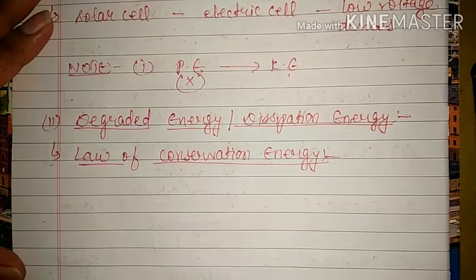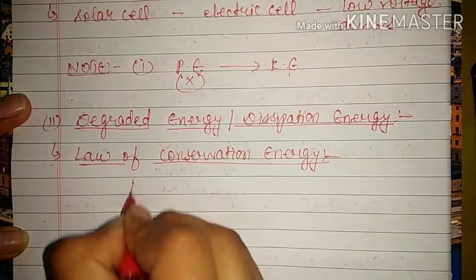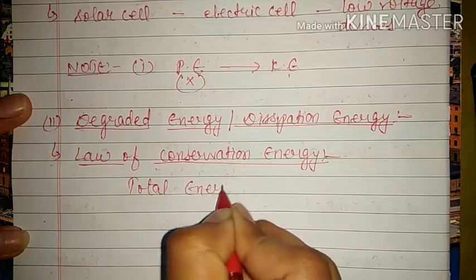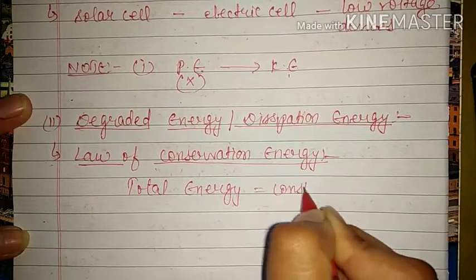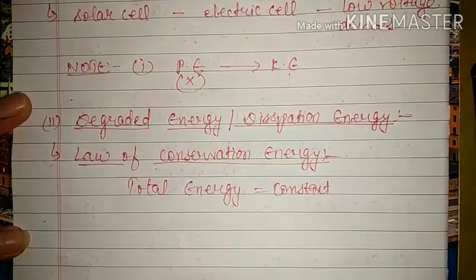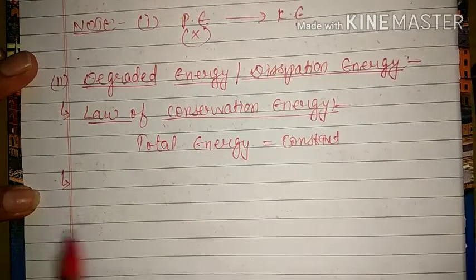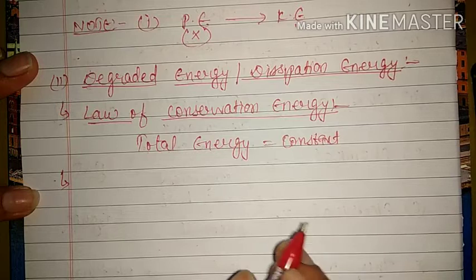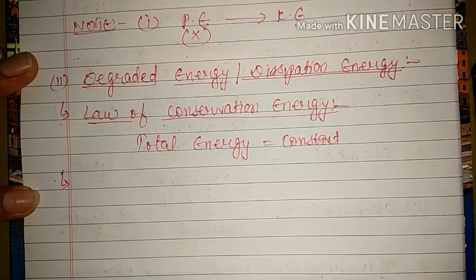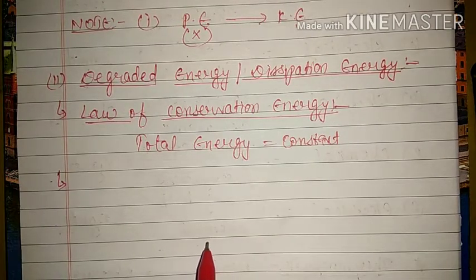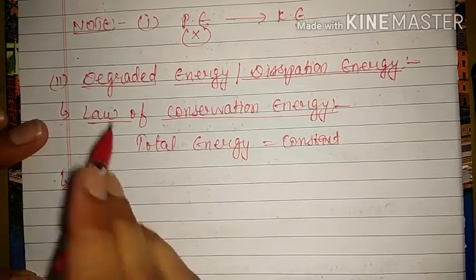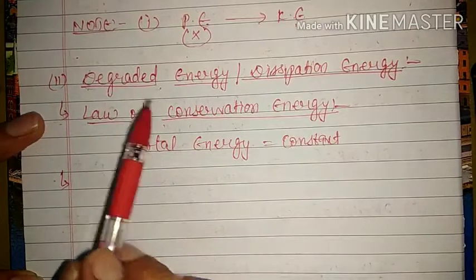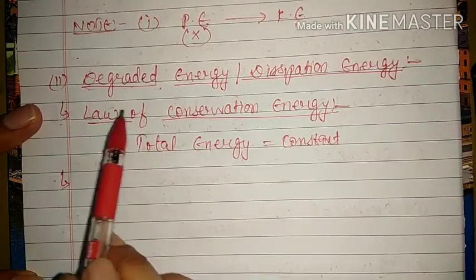That means the concept is total energy remains constant. But still, one more law of thermodynamics states that 100% energy transformation is not possible. That means if you are changing one form of energy into another form of energy, some amount of energy is lost in the form of heat energy or radiation. So here, that wastage energy which is not useful for us at that particular time is known as degraded energy